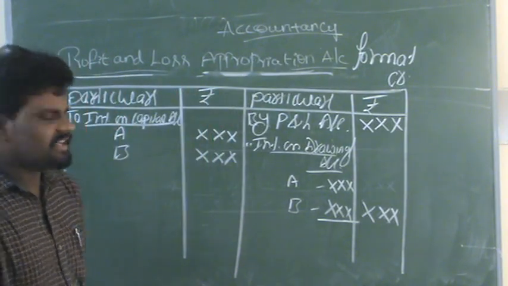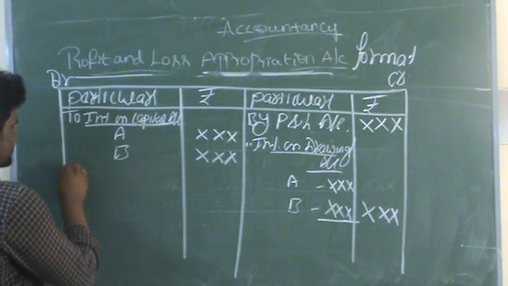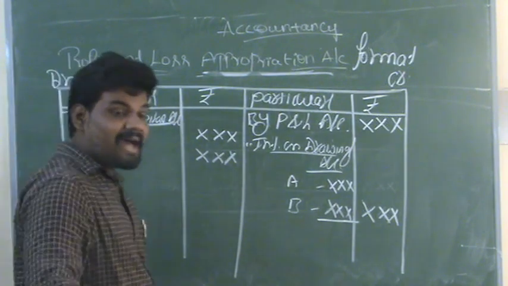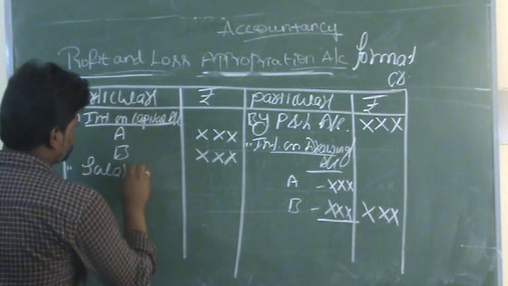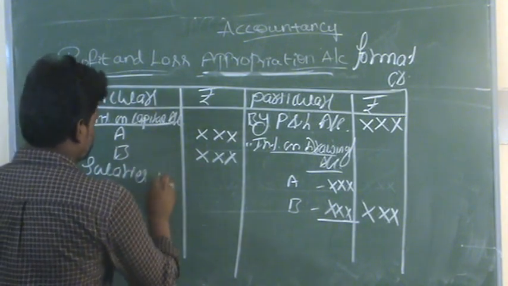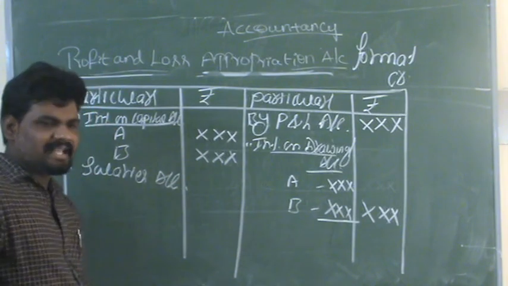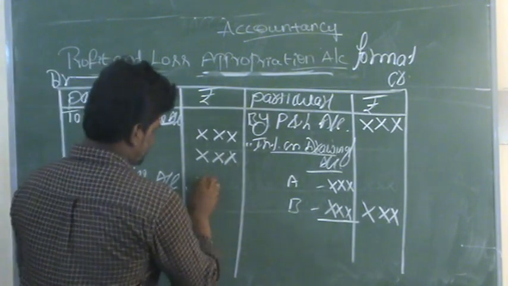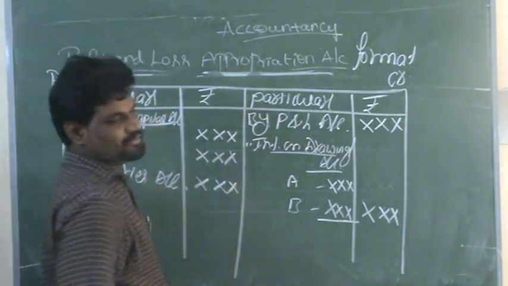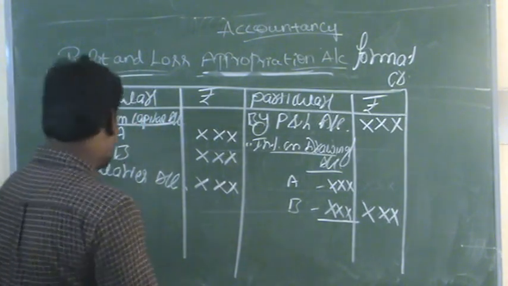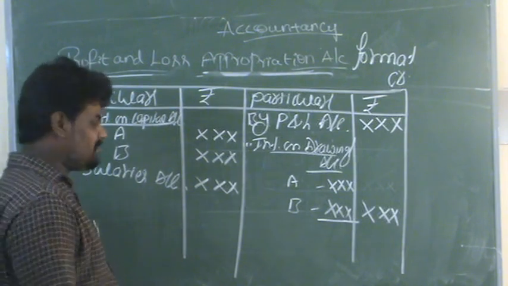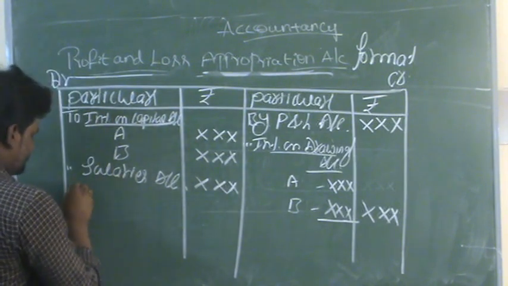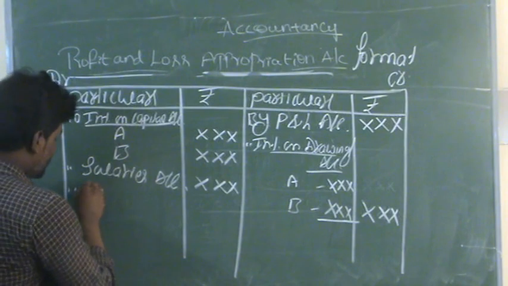The next transaction we can record in the debit side is salaries. Salaries account is also recorded in the debit side, XX values. Next one is any partner's commission in the business, which we can record in the debit side to commission account.